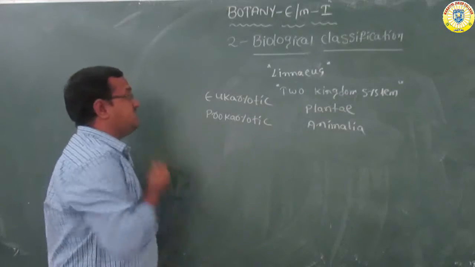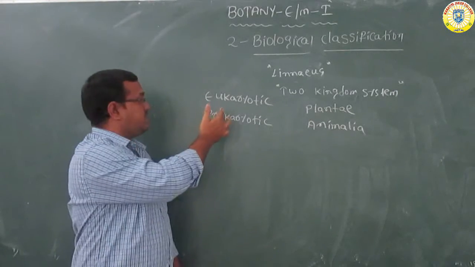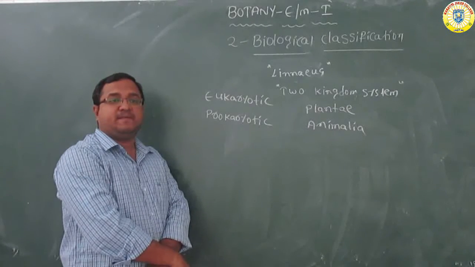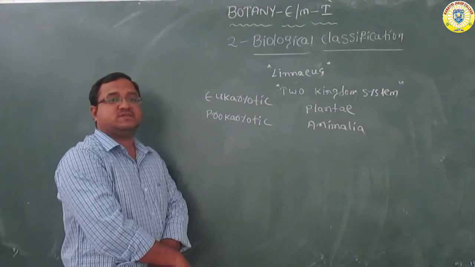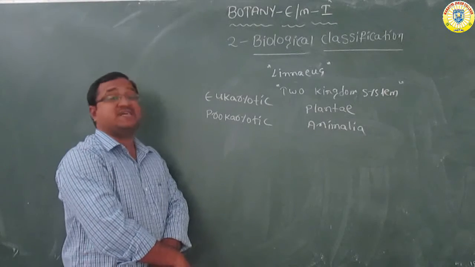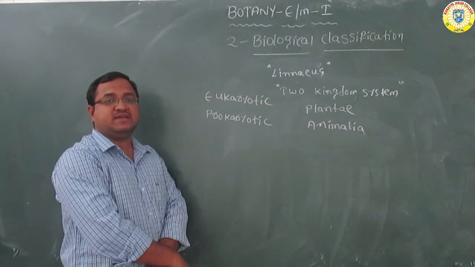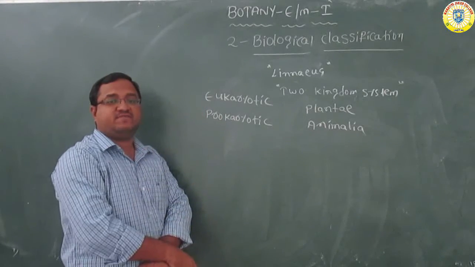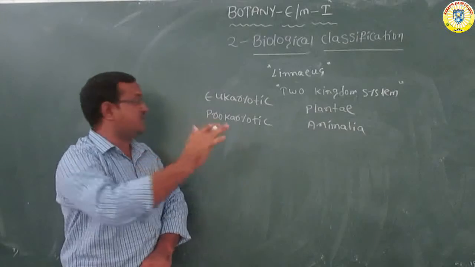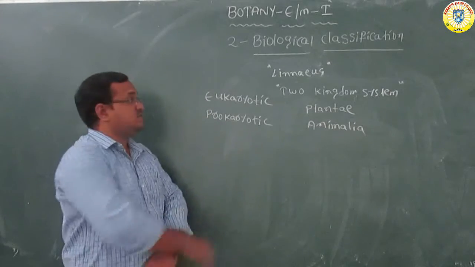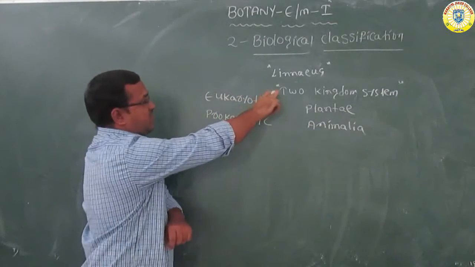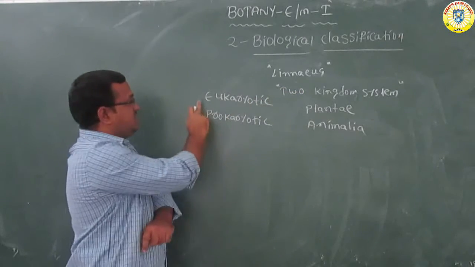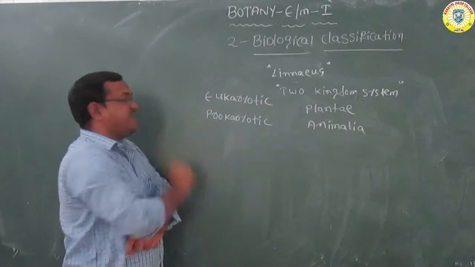So eukaryotic means the organisms, the cell which contain membrane bound nucleus, so that are called eukaryotic. The cell which didn't contain the membrane bound nucleus, that are called prokaryotes. So in this two kingdom system of classification, he didn't mention the differences between eukaryotic and prokaryotic.